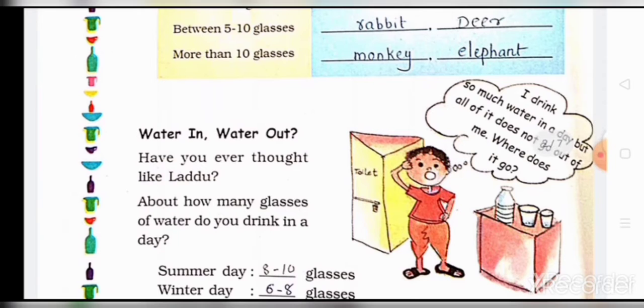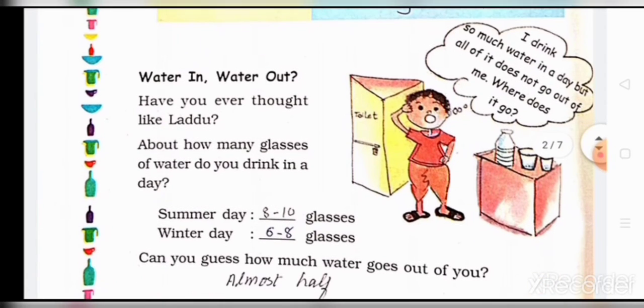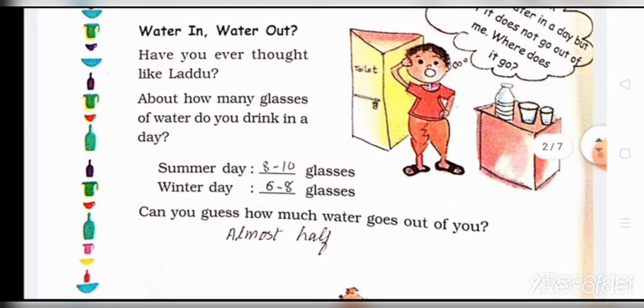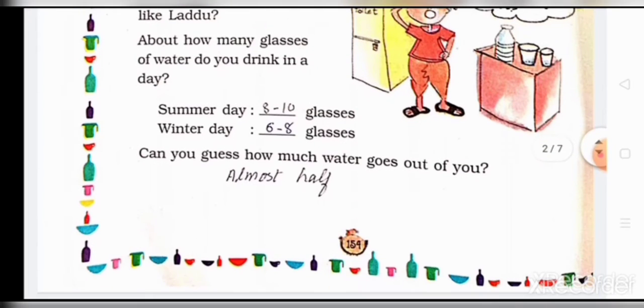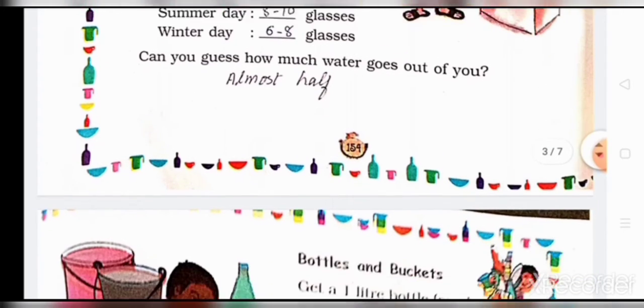Water in, water out. Have you ever thought like Ladu? About how many glasses of water do you drink in a day? Summer season. Summer is a season of heat, so we can drink more water. Winter is the season of cold, so we can drink less water. Can you guess how much water goes out of you? Almost half.